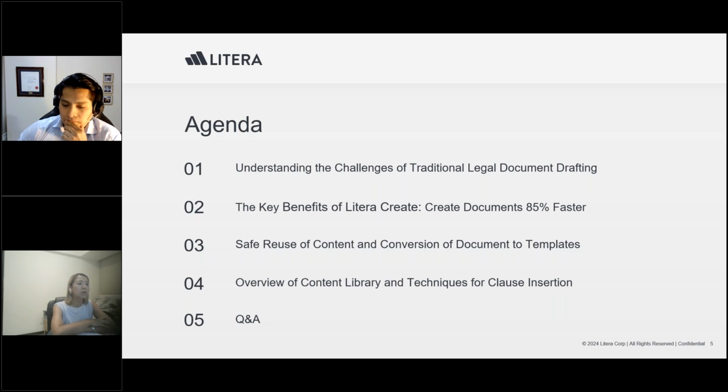And also how to safely reuse the contents and convert your documents to templates. Lastly, regarding the clauses you want to insert into your first draft, how we can utilize the content library and all the techniques for clauses insertion. Gallo, thank you very much. I think we can get started with your presentation.